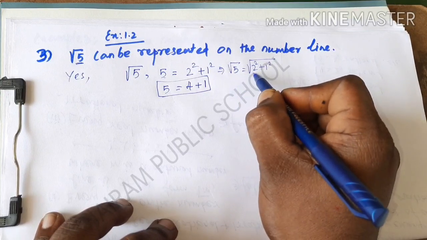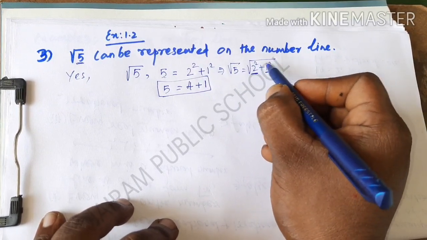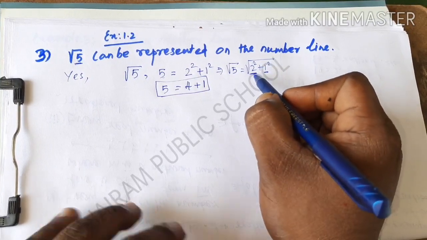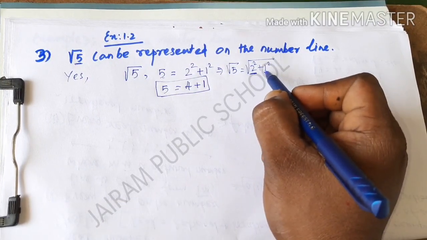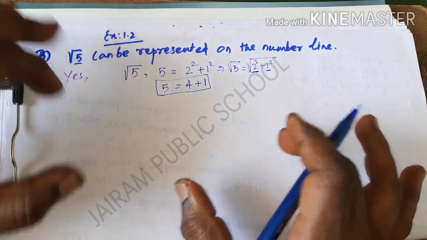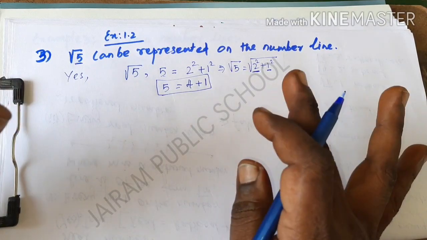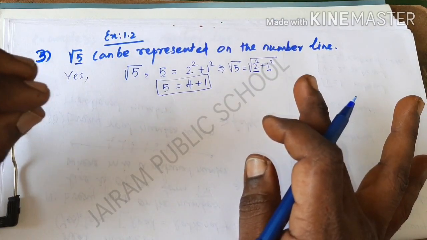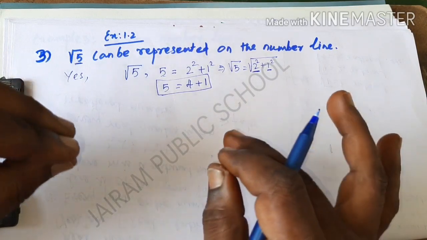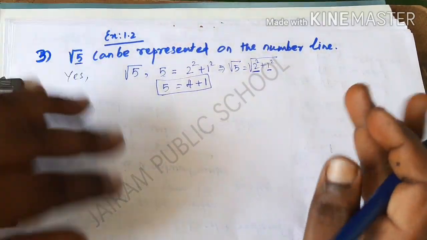So the unit distance values are 2 and then 1. We don't want to consider these square values. We should take these natural numbers alone, 2 and 1 alone. Now I am going to explain how to represent it on a number line. And the second step is, you are going to take these 2 natural numbers, which should be considered as distances. We have to construct one line perpendicular to the other line. This is the second step here.